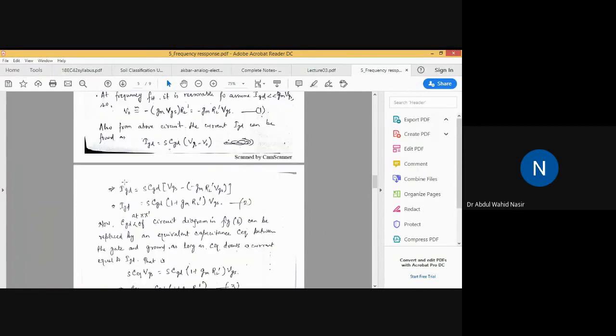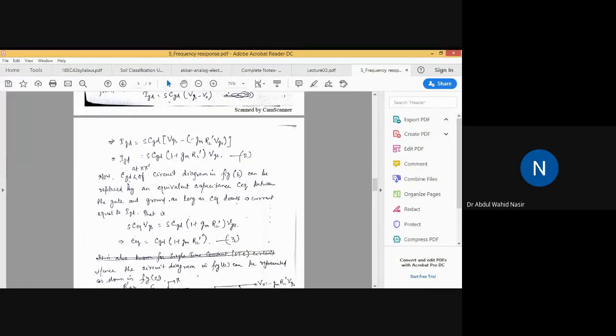CGD, the capacitance between gate and drain. CGD means the internal capacitance between gate and drain.